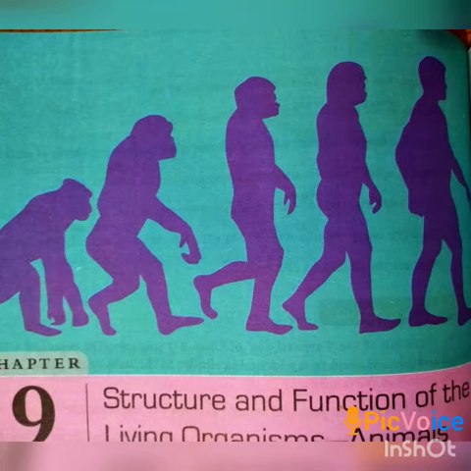Students, in chapter 8, we studied about the structure and functions of flowering plants. In this chapter, we will discuss in detail the structural and functional aspects of the animal body with special reference to the human body. That means in this chapter we will discuss about the different systems, their structure and functions which are present in the human body.